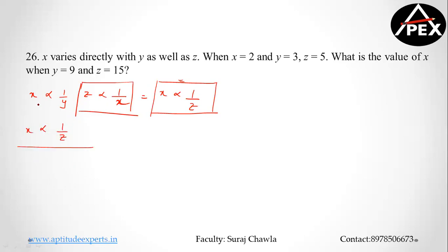Now if I simplify, what do I get? My repeated term will be written only once. I'll multiply my right hand side. So this becomes y z. Clear guys? Joint variation.